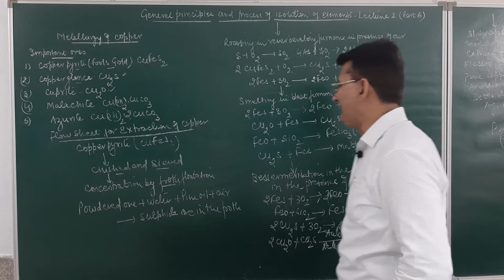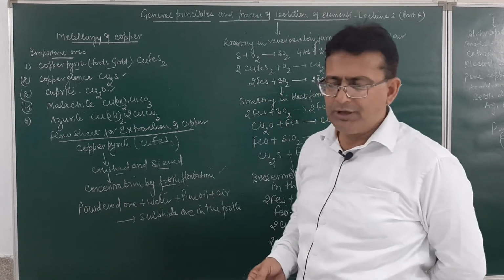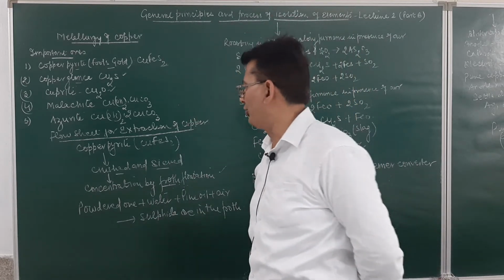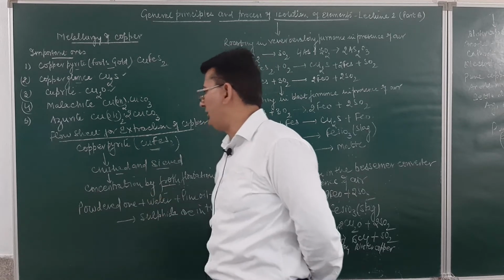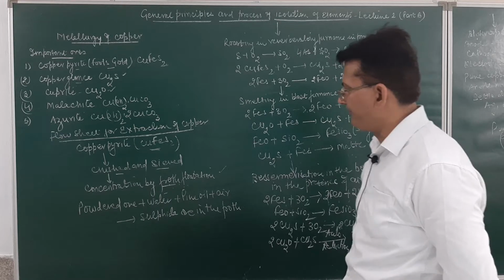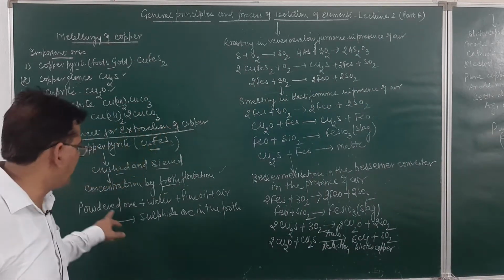As already discussed, the froth flotation process is used for purification in the case of sulfide ores. Since copper pyrite contains sulfur, it can be concentrated by the froth flotation process. What is to be done? We take a powdered ore.